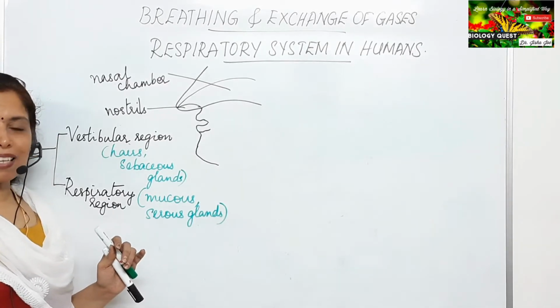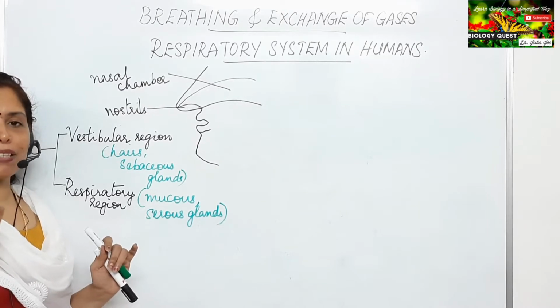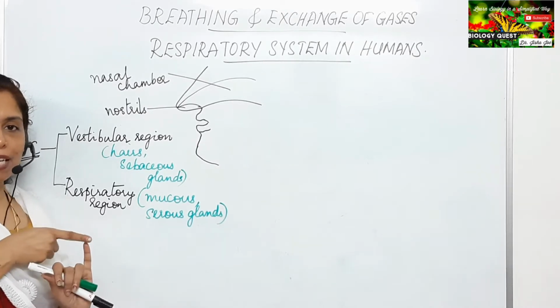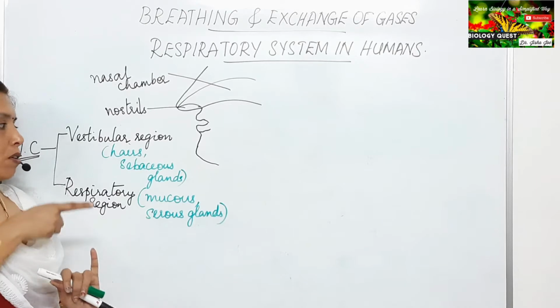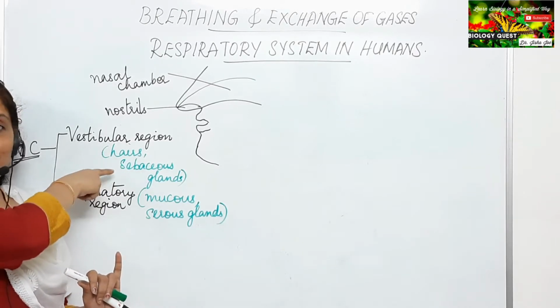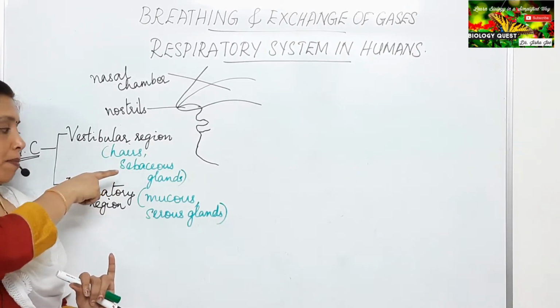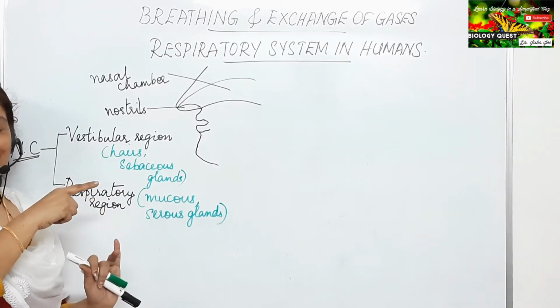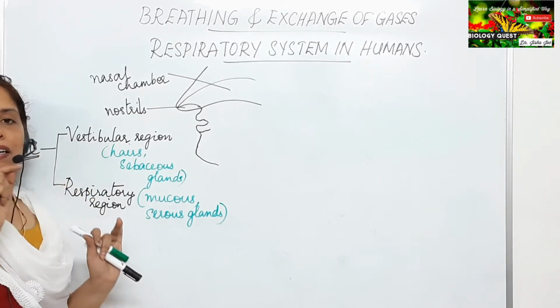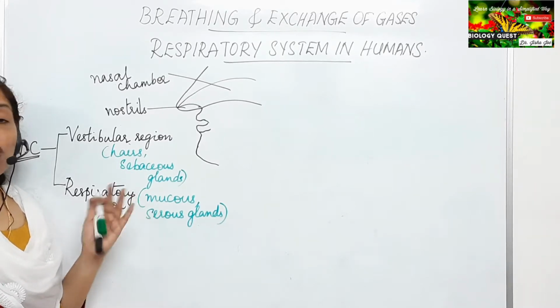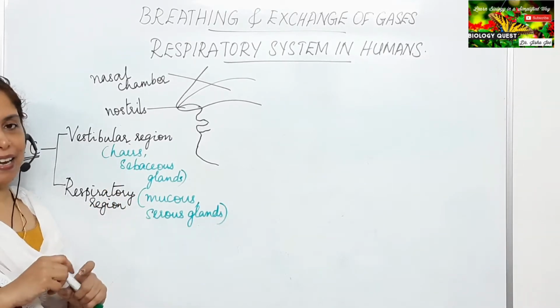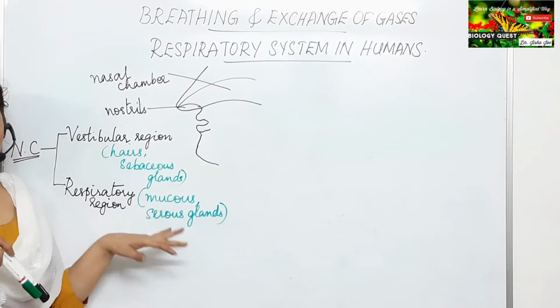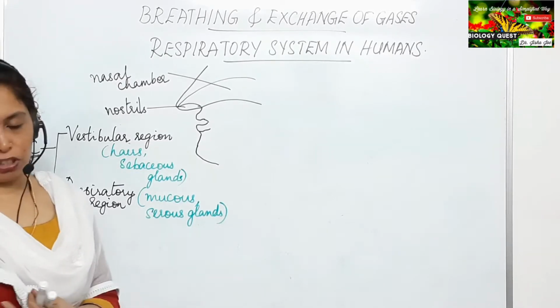Three things take place when we breathe through the nose: removal of dust particles because of the hairs at the vestibular region, then moistening as well as warming up of the inhaled air at the second region, the respiratory region.